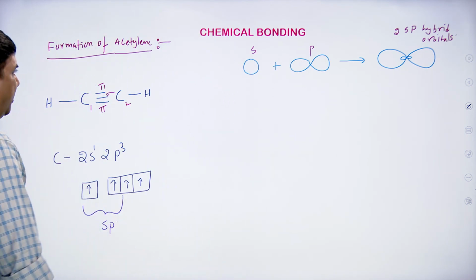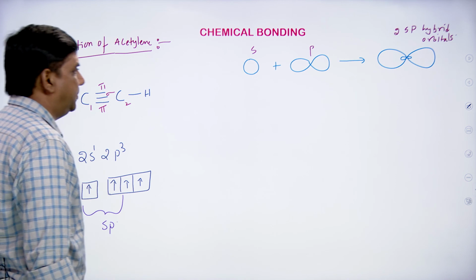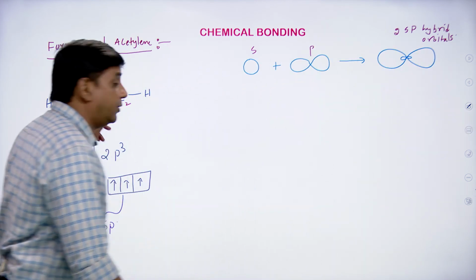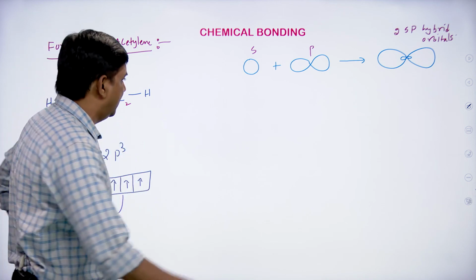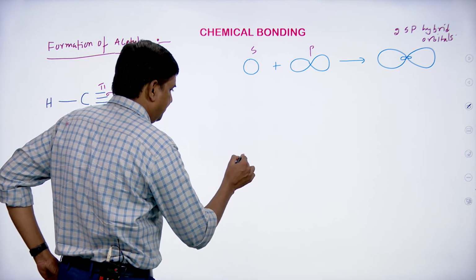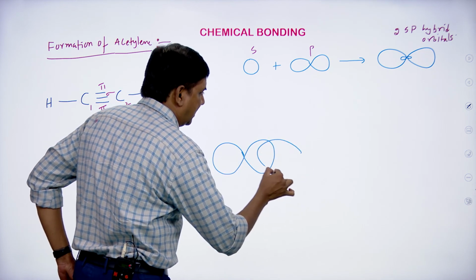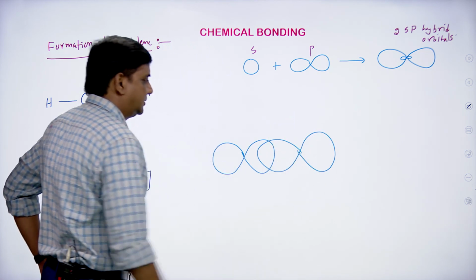Both the carbon atoms will undergo sp hybridization. Therefore, each carbon forms two sp hybrid orbitals. This is carbon 1, and this is the other carbon like this.